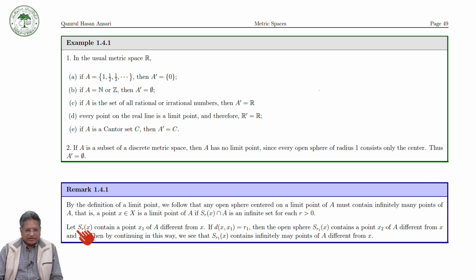Okay, you can see that this contains a point x1 other than x. Then by the definition, the distance between x and x1, suppose it is equal to r. Then the open sphere with this radius contains a point x2 other than x. Continue in this way, and you will get that the sphere contains infinitely many points of A different from x. So you can continue in this way.